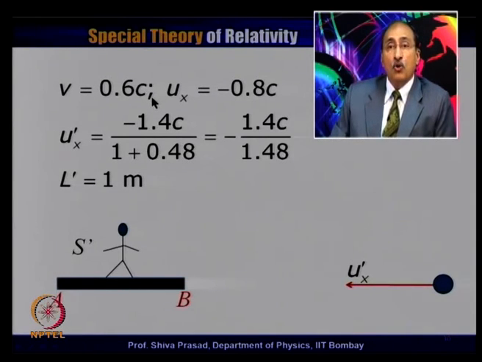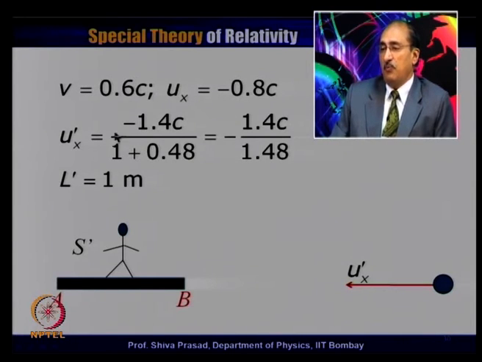The particle whose speed is to be observed is given by Ux, and that particle is moving to the left in the S frame, at minus 0.8 c, which has been given. So, we apply the same formula, Ux prime is equal to Ux minus V divided by 1 minus Ux multiplied by V divided by c square, and we will get this answer.